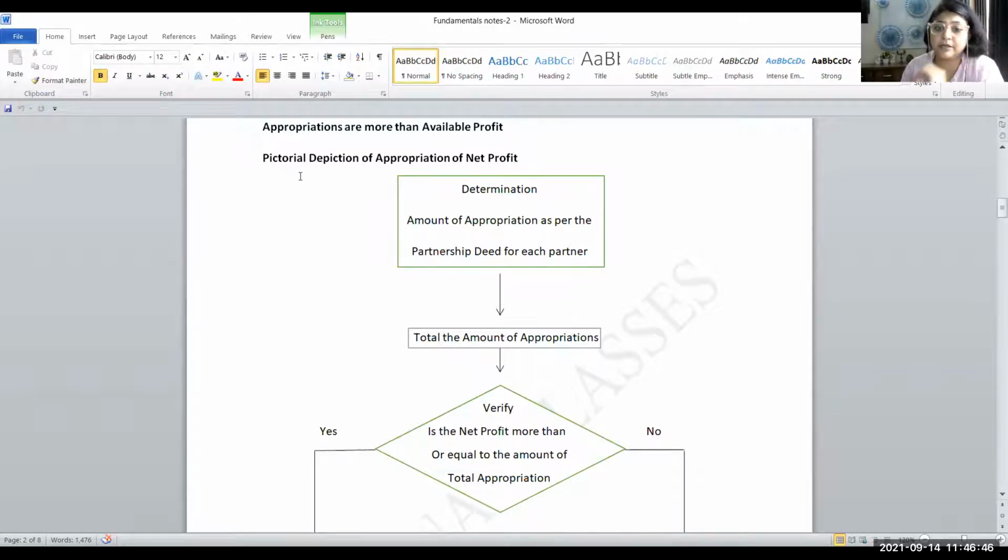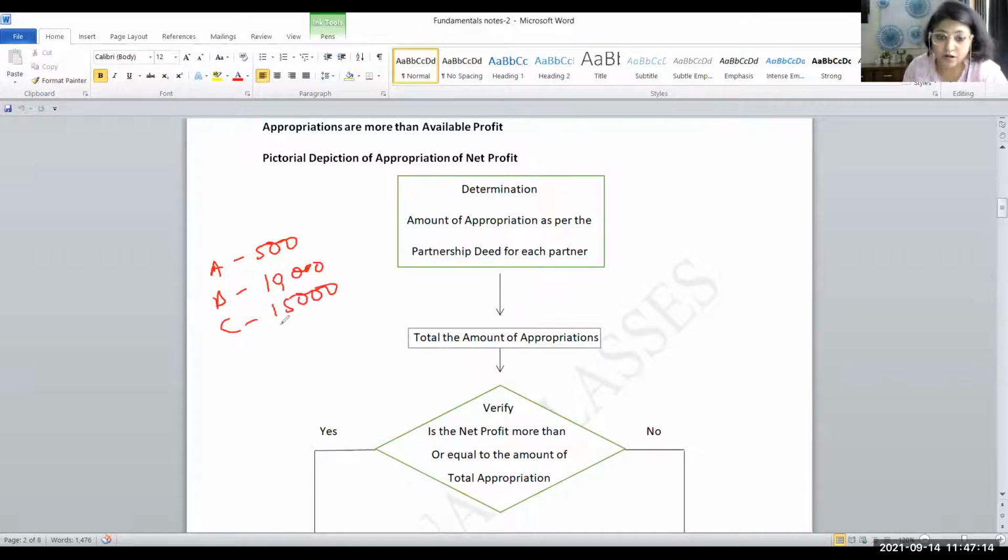So first is determining the amount of appropriation as per the partnership deed for each partner. Suppose the partnership deed says some X percentage of interest on capital has to be given, and that comes to, say, for A, B and C: A has to be given 5,000 interest on capital, B has to be given 10,000, and C has to be given 15,000.